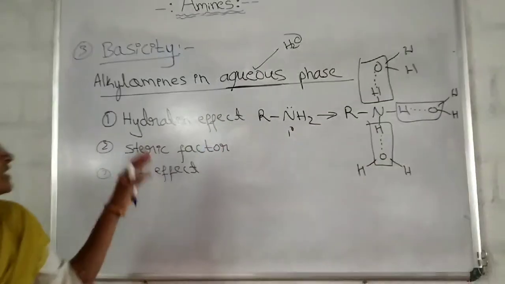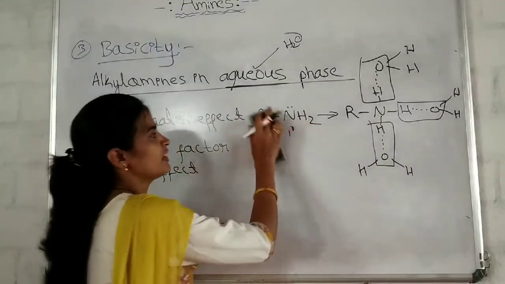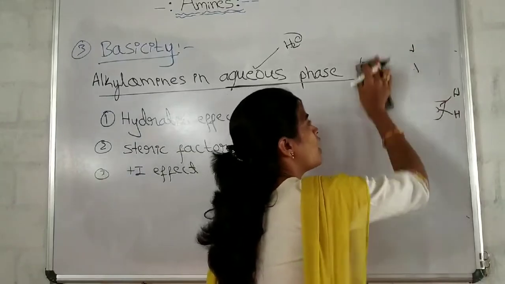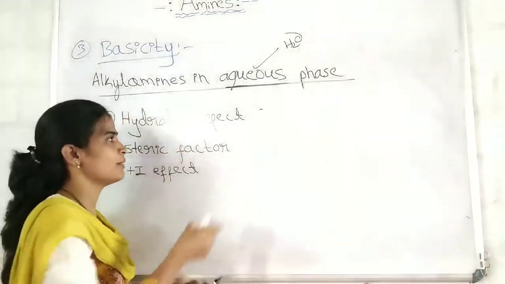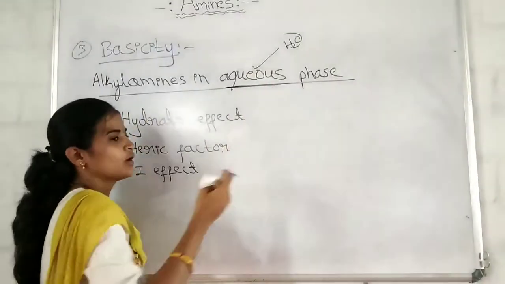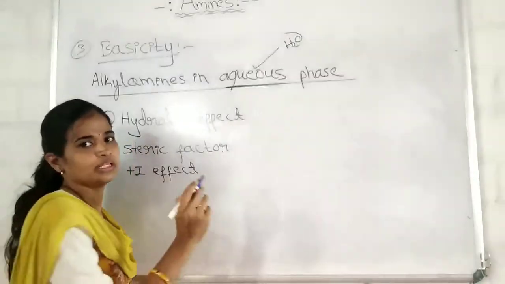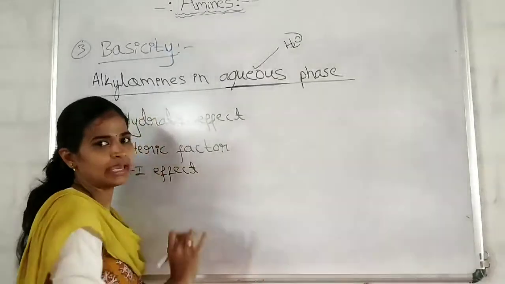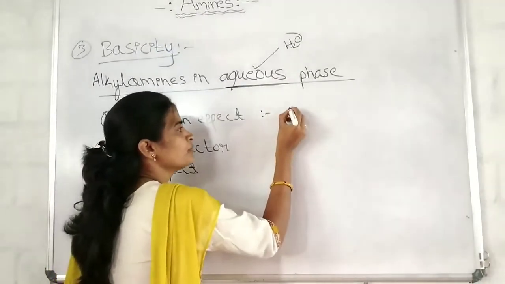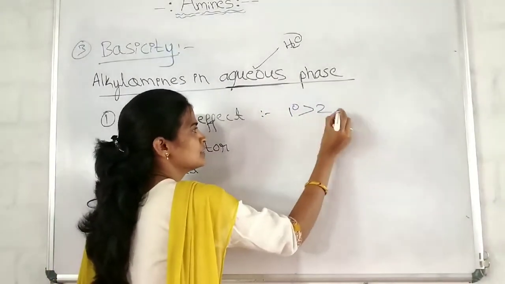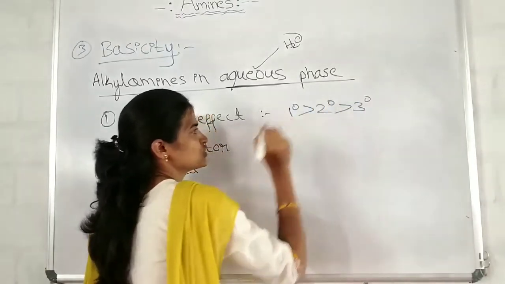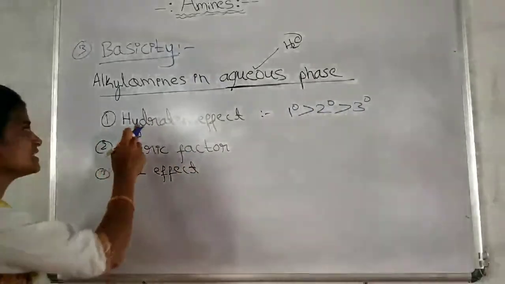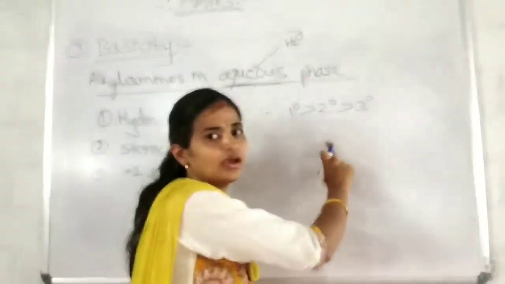Therefore, if I consider the hydration effect, what will be the order of the basic nature of the amines? Hydrogens should be more in the amines as per my explanation, isn't it? Therefore, primary amines should be more basic than secondary, which should be more basic than tertiary amines. If I consider the hydration effect, this is the order.